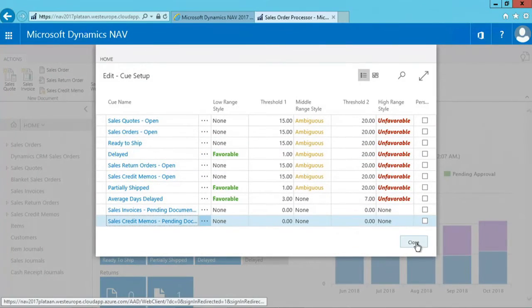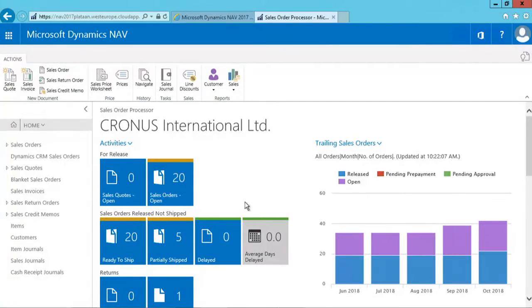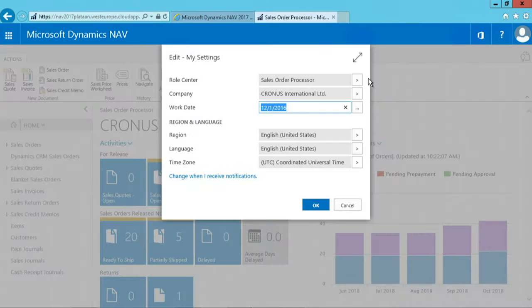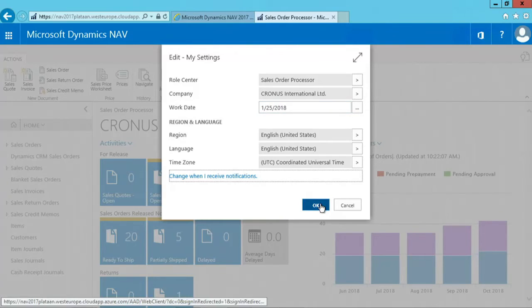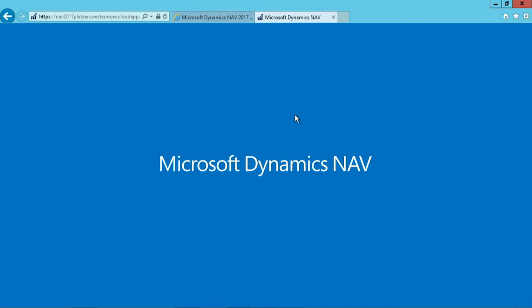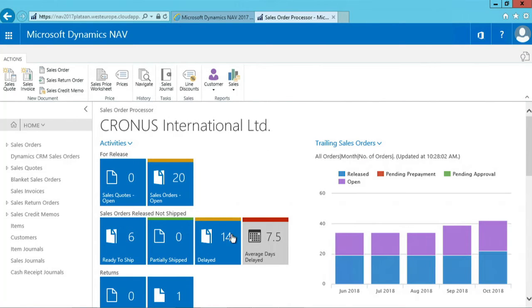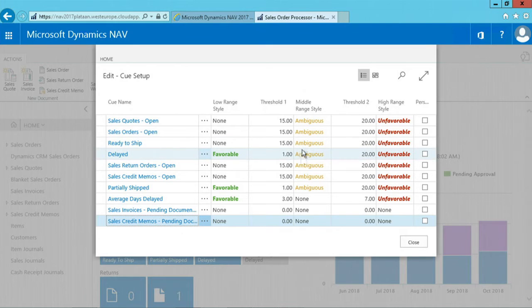And that's why if I close this page, you can see that now currently delayed is displayed as green because there's no delay. Now this is because of my work date, so let me change the work date to the 25th of January 2018, so the demonstration work date. And then you will see that if I now refresh the page, there's another value, 14, and that this is now colored orange or yellow, which is ambiguous. So let me go back. If I go to activities, setup queues, you can see indeed that between 1 and 20 is ambiguous.